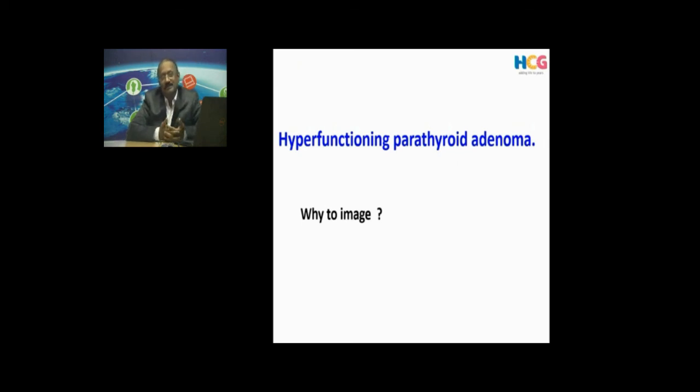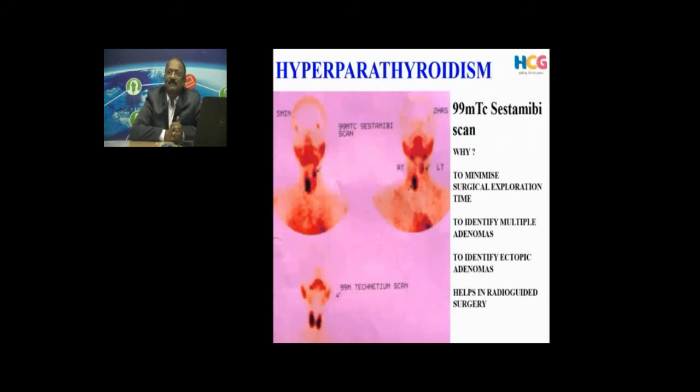So what is the treatment here? You have to do surgery. So how do you identify a small tiny gland? There are multiple glands, and which one of those glands is hyperfunctioning? CT and MR will identify them, but they will not tell which is actually the one which is functioning more. So that's why you have to consider this scan called Sestamibi scan.